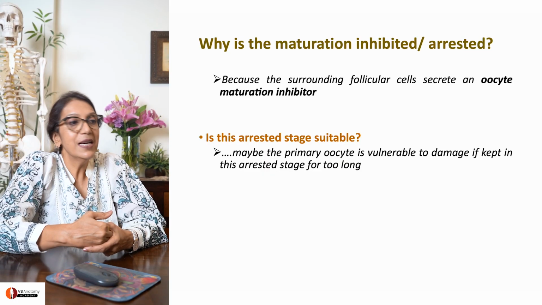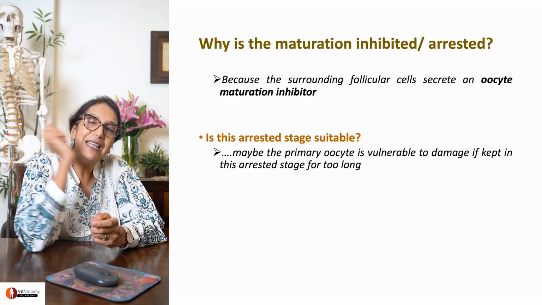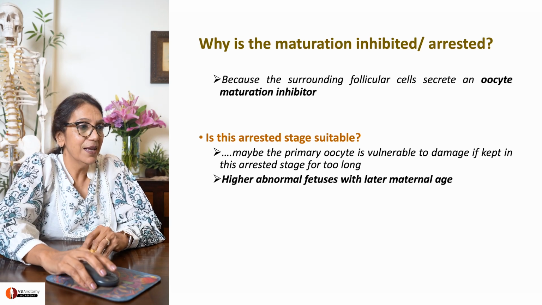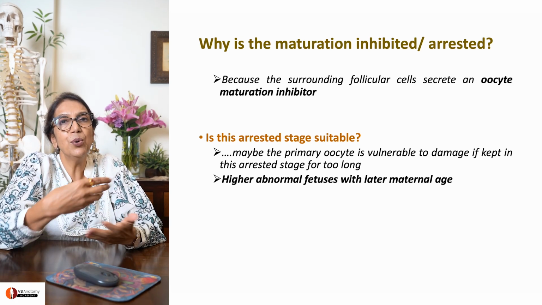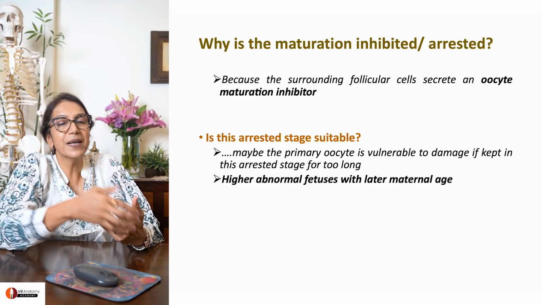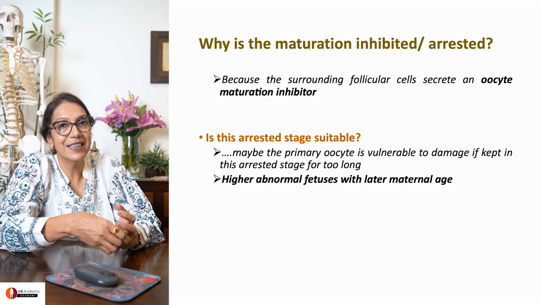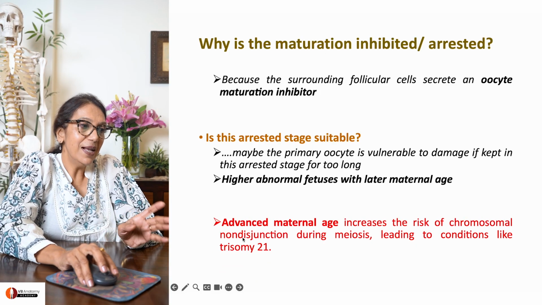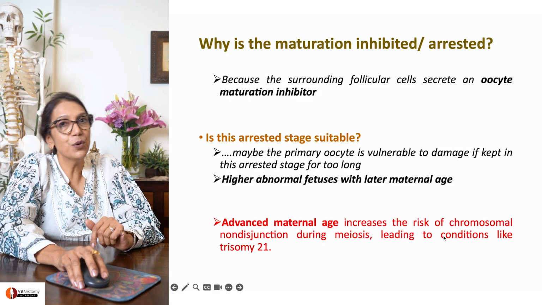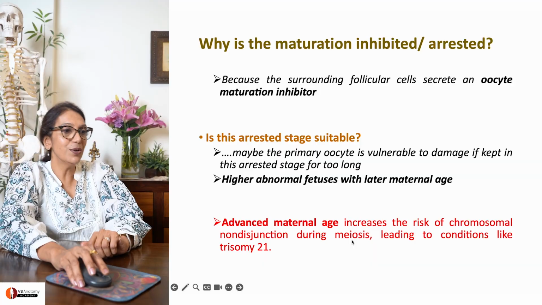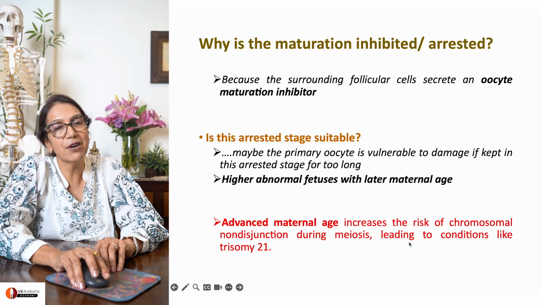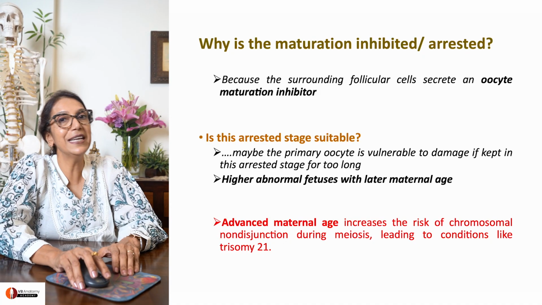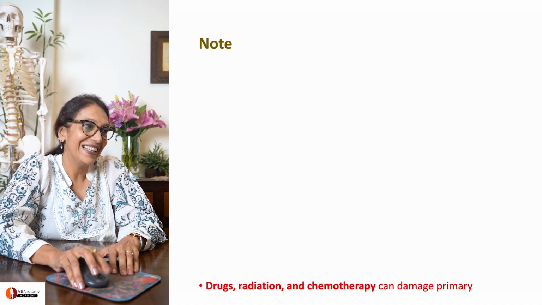Maybe the primary oocyte is vulnerable to damage if it stays in this arrested phase for long, which is the probable reason why abnormal fetuses start to happen when the mother goes into pregnancy in late maternal age. That's a probable thought process. So, advanced maternal age increases the risk of chromosomal non-disjunction during meiosis, leading to conditions like trisomy 21. Now, that's why we say have your babies early. Not that anybody listens.